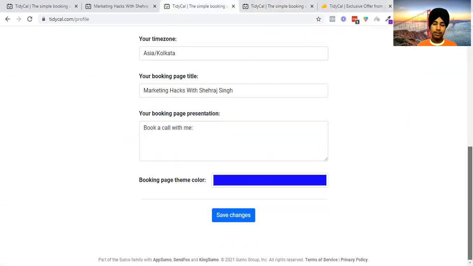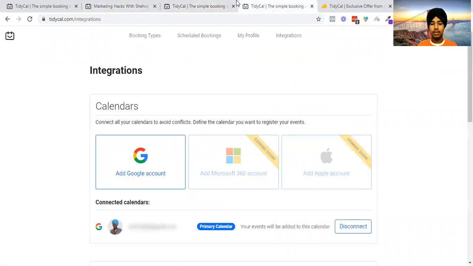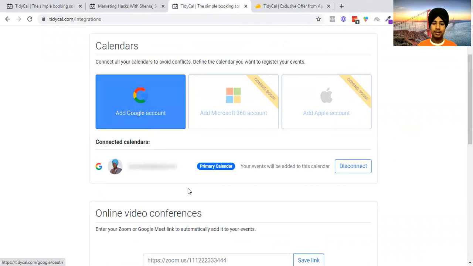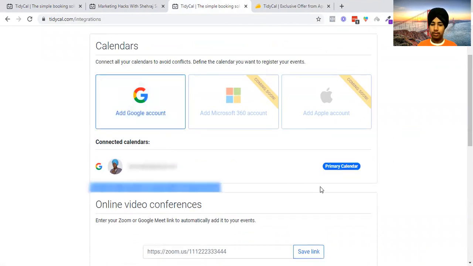And you can add your email over here. You can add the title of the page, then book. Then you can also select the theme. Theme is nothing as such, just this color is called the theme. And let me go into the Tidical integrations. If I talk about integrations, you can add your Google Calendar integration. Currently, my calendar is integrated successfully, as you can see, so it will automatically add all my calendars over there.